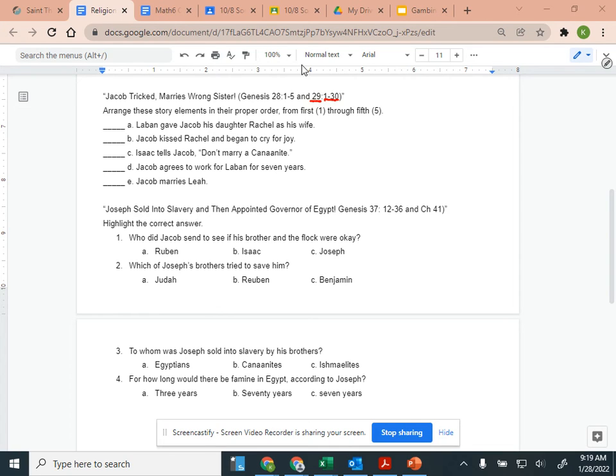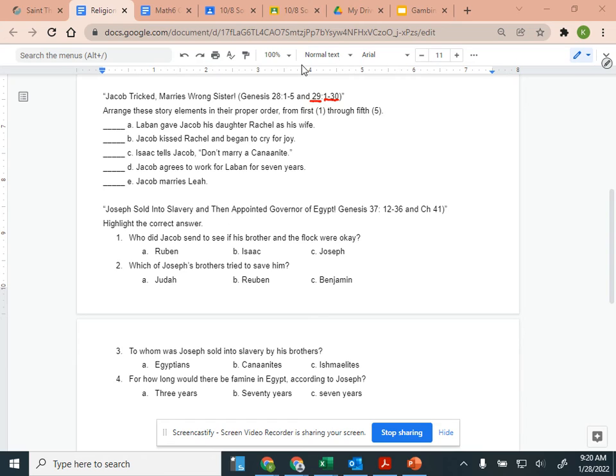Jacob did so. He finished the bridal week for the one, and then Laban gave him his daughter Rachel as a wife. Laban assigned his maidservant Bilhah to his daughter Rachel as her maidservant. Jacob then consummated his marriage with Rachel also, and he loved her more than Leah. Thus he served Laban for another 7 years.